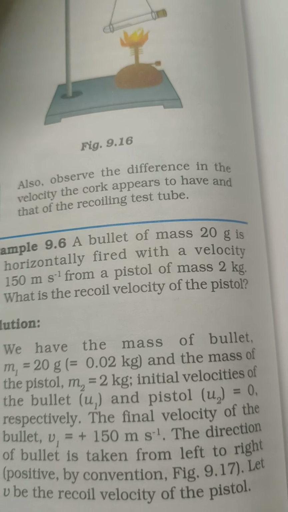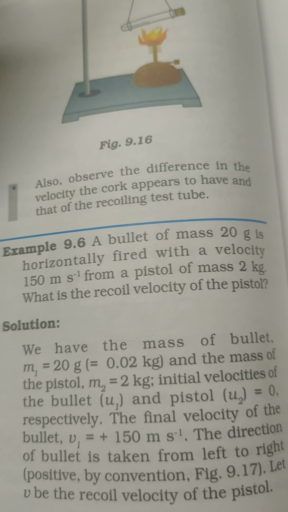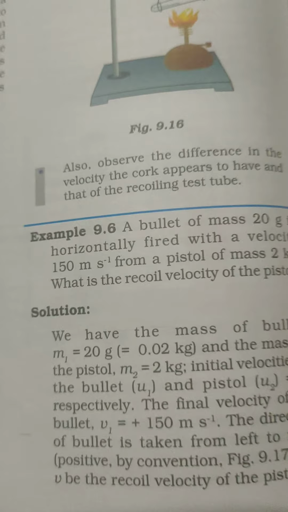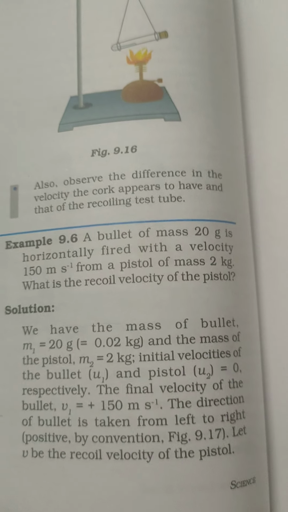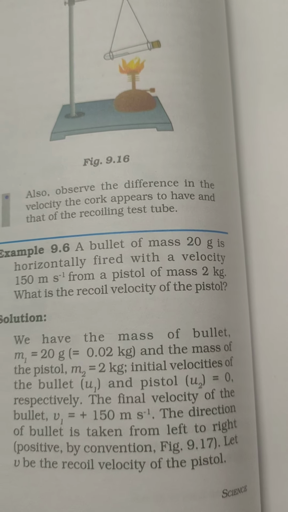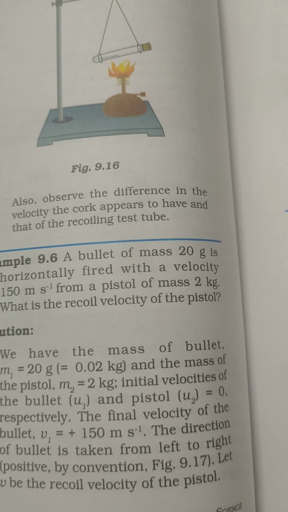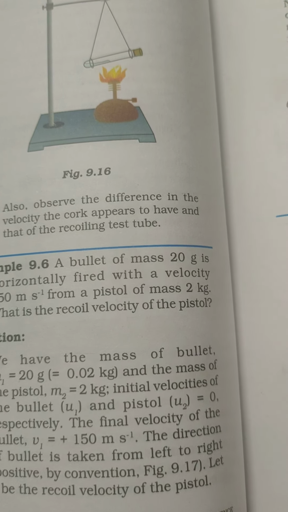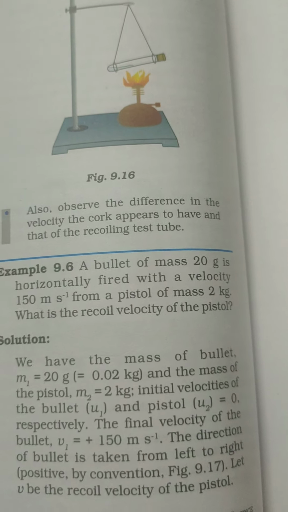In this sum, a bullet is hitting something. With the help of the bullet we are getting the recoil velocity. What we are doing is hitting someone with a gun, you think like that.